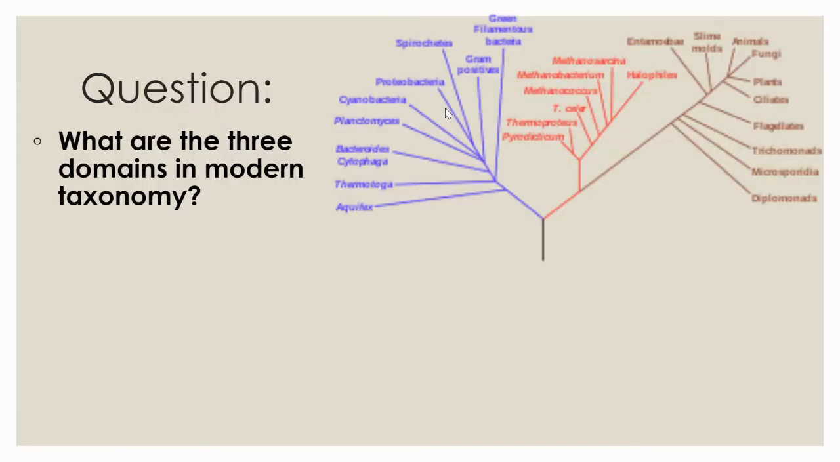Question here: what are the three domains in modern taxonomy? So you'd want to select all three that are domains within modern taxonomy. They're eukarya, bacteria, and archaea.